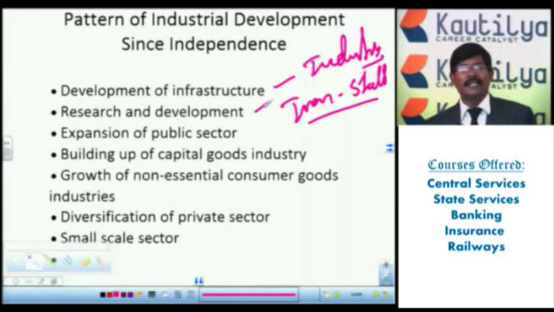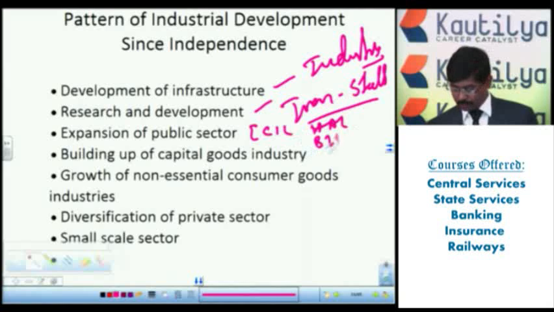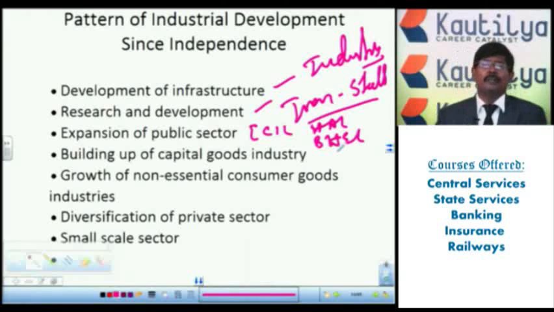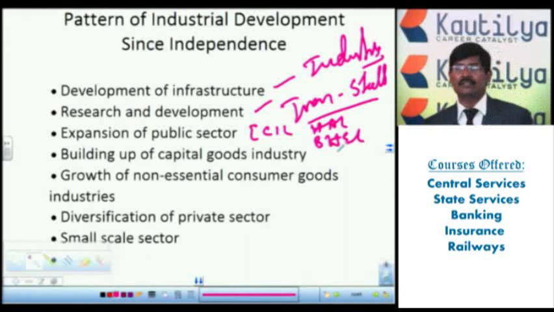Public sector industries were started. Mainly we started ECIL, HAL, BHEL, then iron and steel industries. So there are different public sector industries we have developed in India. These public sector industries provide employment facilities to lakhs of people. The next one, building up of capital goods industries.